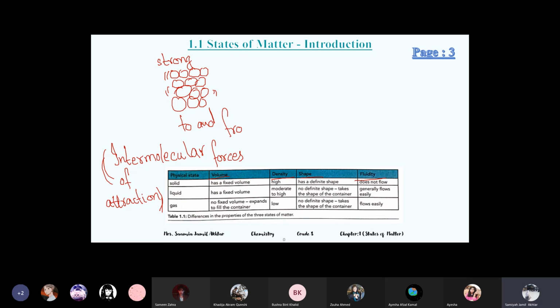This table, and the reason why solids have a fixed volume is intermolecular forces. The forces are very strong and it has a fixed shape. These forces don't let the particles leave their place, so they vibrate at their own place, at their own location.